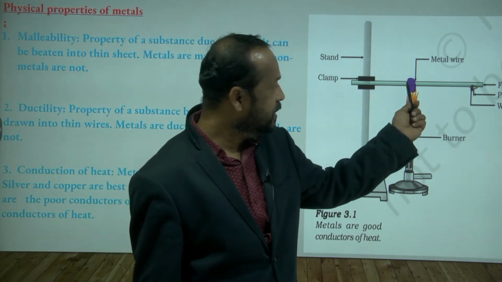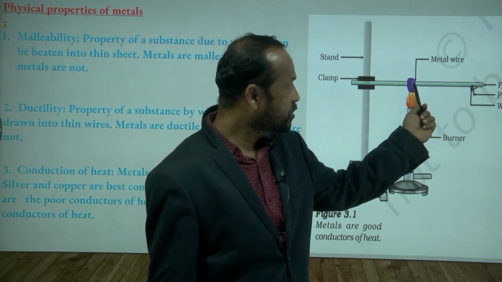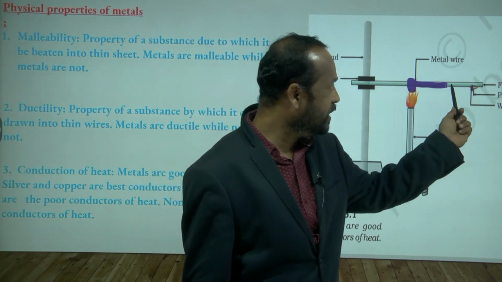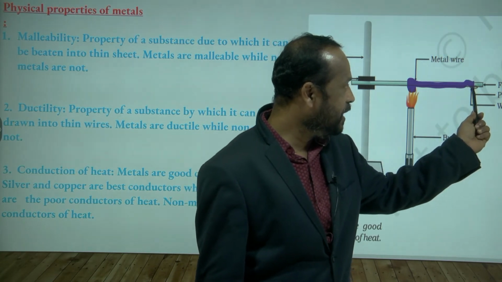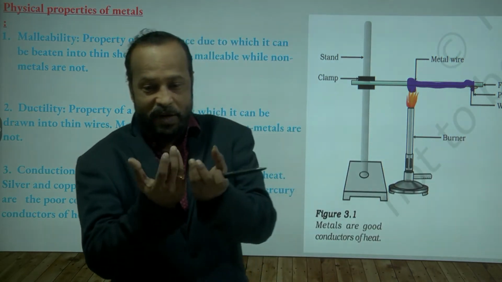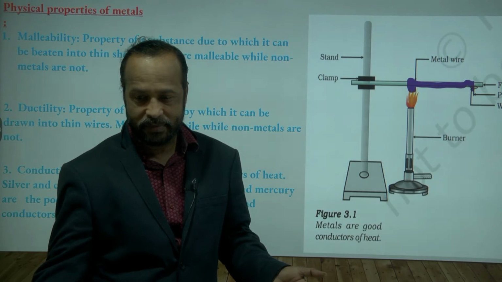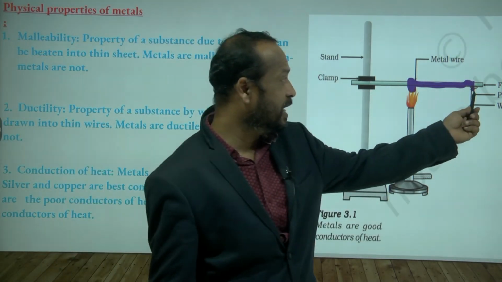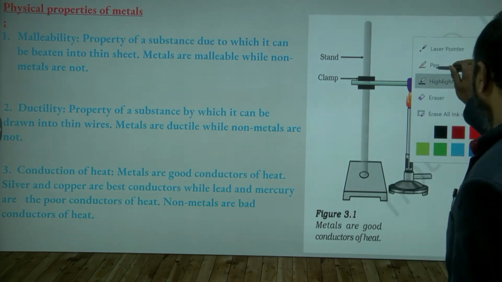So what happens? This copper wire becomes hot, so the heat will flow like this and reach this end. Here the wax is there, the wax will melt and the iron nail will fall. Yes or no? Yes. So where is the iron nail? Here is the iron nail.